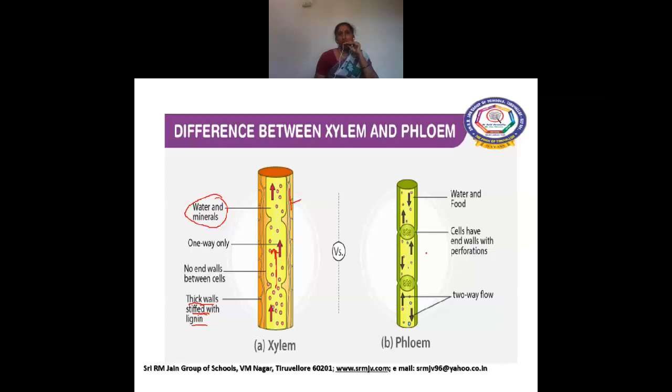Now we'll move on to the phloem. Phloem is a living cell which has cytoplasm, and they don't have thick walls as in xylem vessels. They contain food and water, and two-way flow. Okay, two-way flow. In both directions, food has to be transported to different parts of the body.